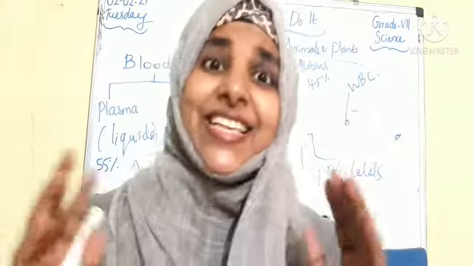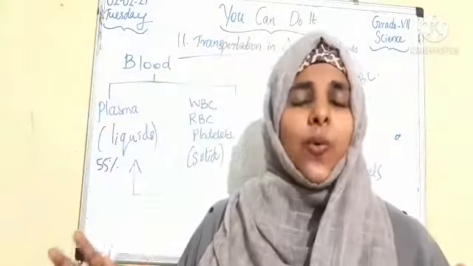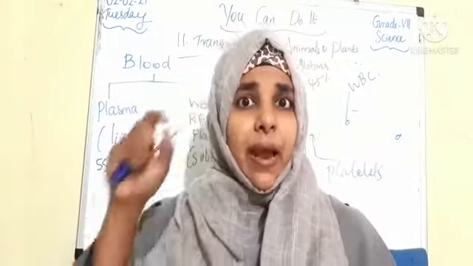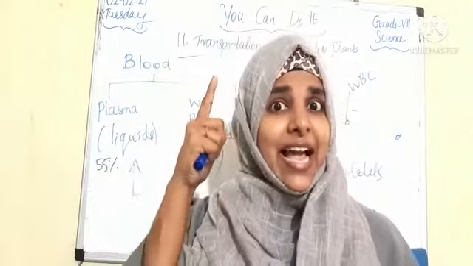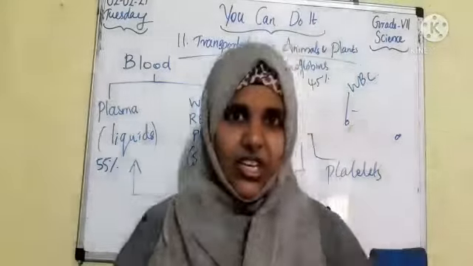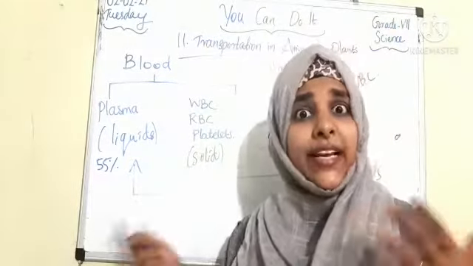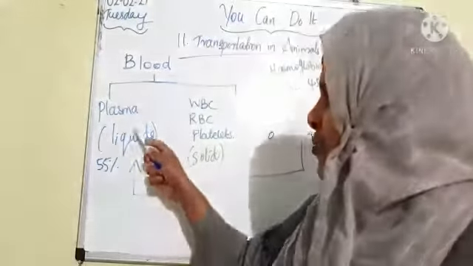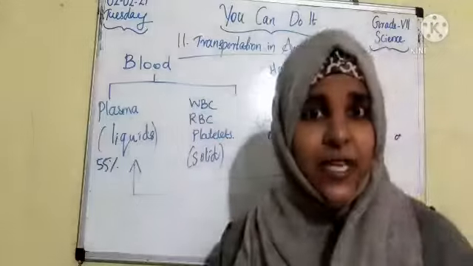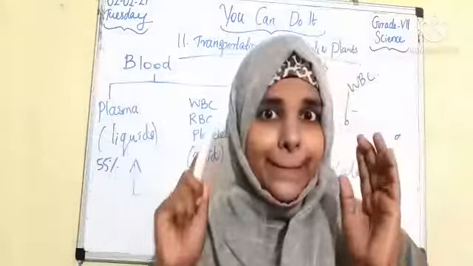So students, in this class we learned about the circulatory system, right? So what are the parts of the circulatory system? Blood, blood vessel and heart, right? And we discussed more about blood here. What are the different components of blood children? That is solid and liquid parts. What are they? Plasma, WBC, RBC and platelets. So these are the different components of blood.